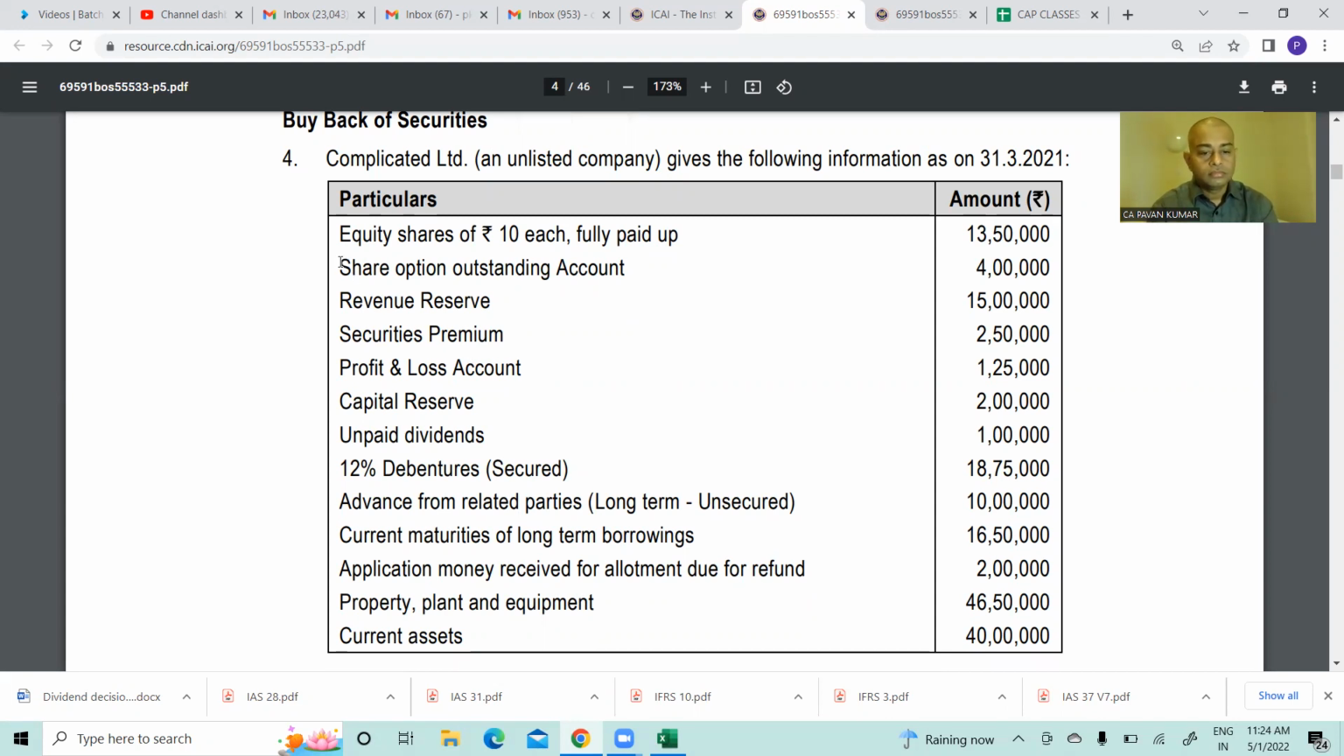Capital reserve 2 lakh. Unpaid dividends 1 lakh. 12% debentures secured 18,75,000. Advance from related parties long term unsecured 10 lakh. Current maturities of long-term borrowing 16,50,000. Application money received for allotment due for refund 2 lakhs. Property, plant and equipment 46,50,000. Current asset 40 lakhs.